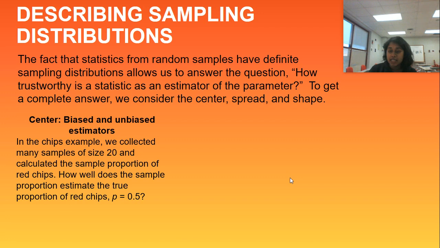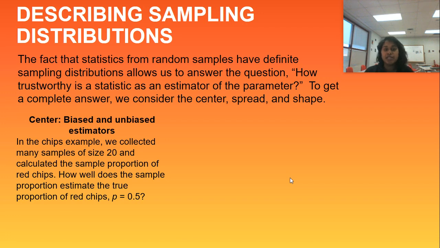An unbiased estimator, this definition is going to pop up in just a second, but I'm going to start you with it. A statistic used to estimate a parameter is an unbiased estimator if the mean of its sampling distribution, so x-bar, is equal to the value of the parameter being estimated. So let's say I want to talk about the median, then my median should be equivalent to the mean of the sampling distribution, not x-bar. That would be the mean of an individual sample. So the mean of the sampling distribution itself should be equivalent to any of the estimators we are using, either the median or a sample's mean, et cetera.